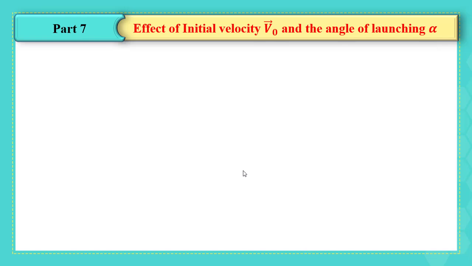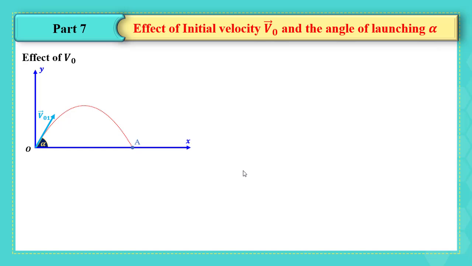Let's consider the situation where we have a particle launched with initial velocity v01, making an angle alpha. It reaches point A. Now, what if we keep the angle alpha, but we increase the initial velocity to v02? Will the range and maximum height differ?